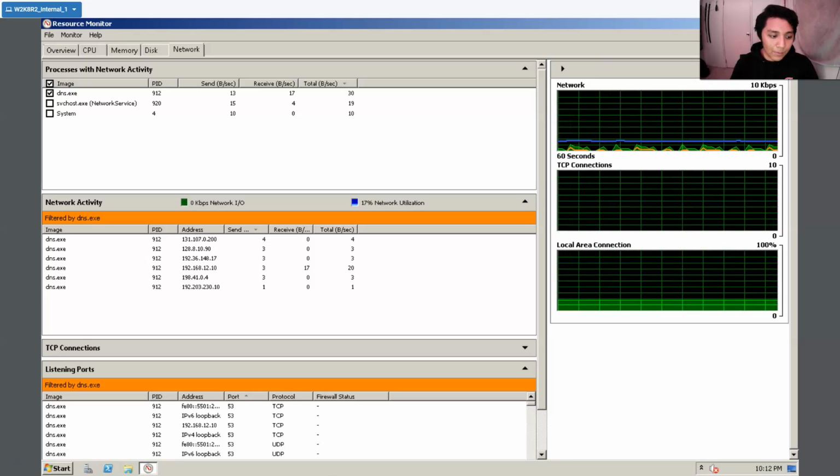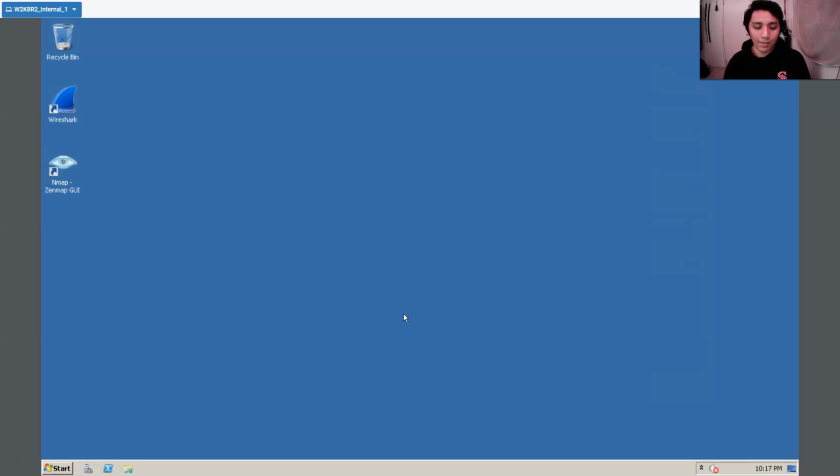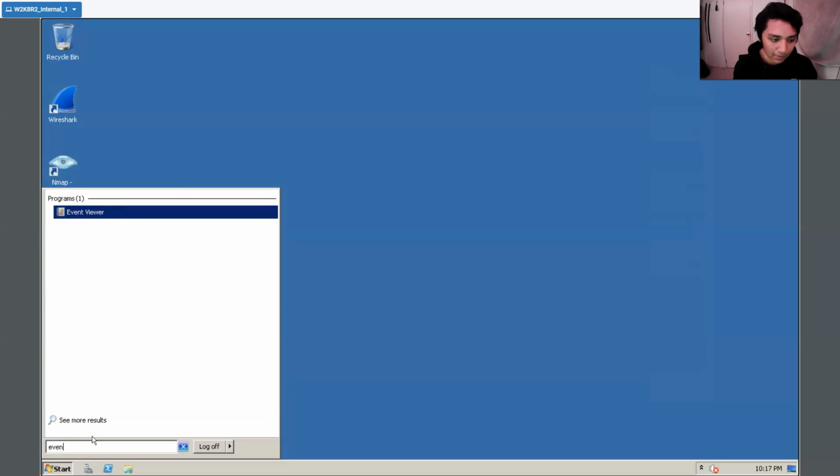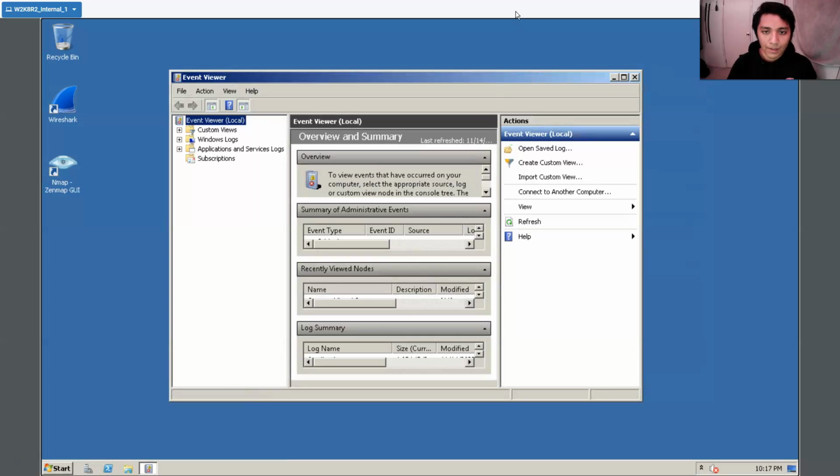Now moving on to the next thing we're going to be doing, which is using the event viewer to view certain logs. So without further ado, what we would first do is head into event viewer itself. In the search bar, we're going to search up event viewer. This is the first thing that pops up. So yeah, here you go.